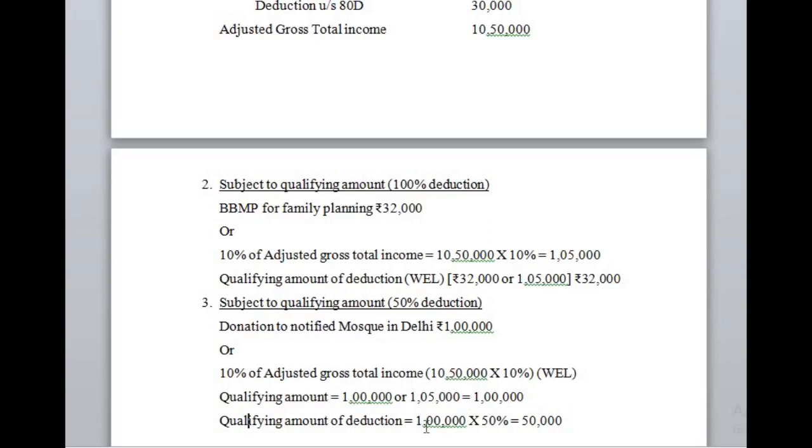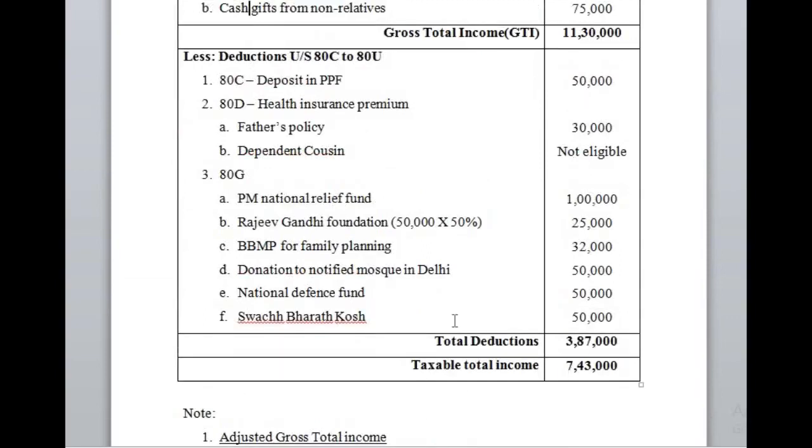That is, donations allowed at 50% with the maximum limit of 10% of adjusted gross total income, namely donations notified to the mosque, temple or church by the SSC, 50,000 will be allowed.